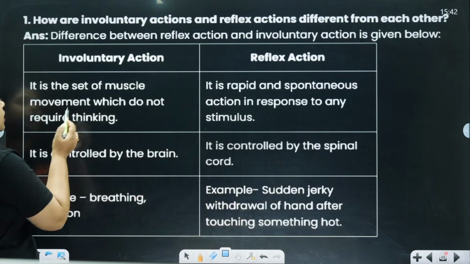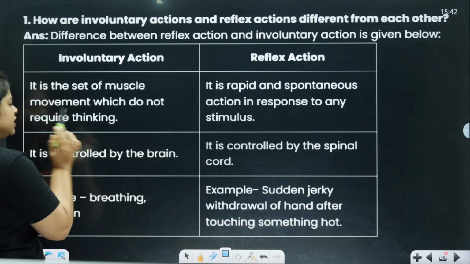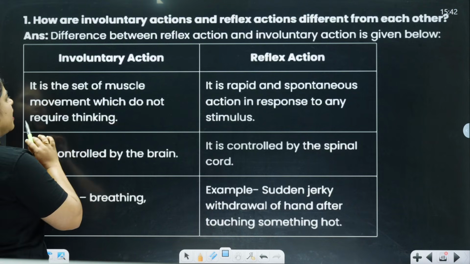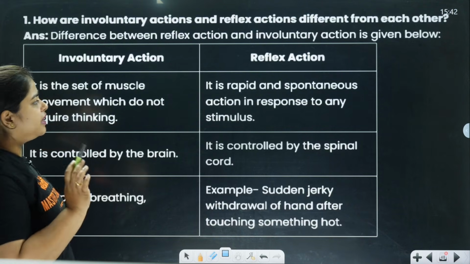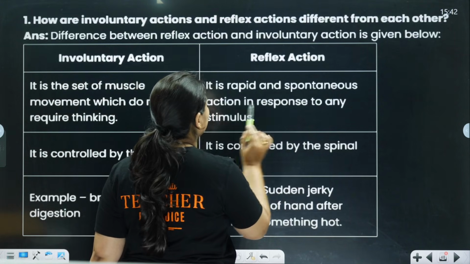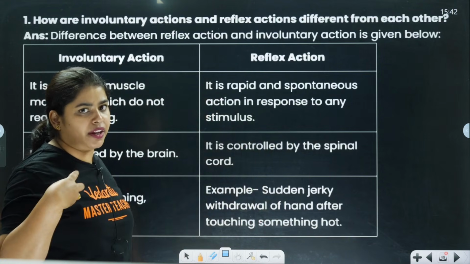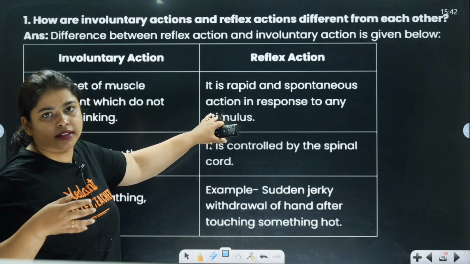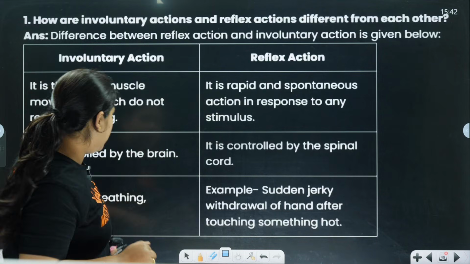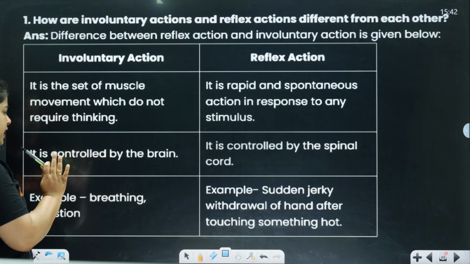What happens here in involuntary action is a set of muscle movements which do not require thinking. But in reflex action it is a rapid and spontaneous response to any of the stimuli. Means what? If you touch something hot, you immediately pull your hand away. It needs to respond to the stimuli, but involuntary action is not going to respond to the stimuli. Clear?